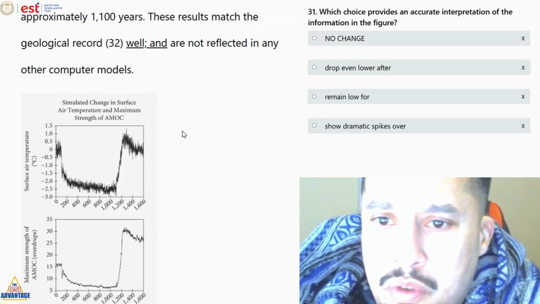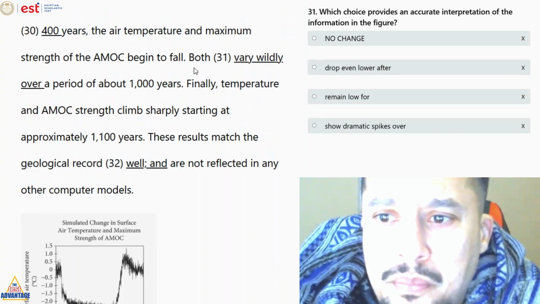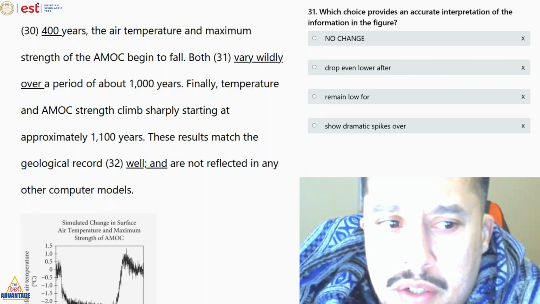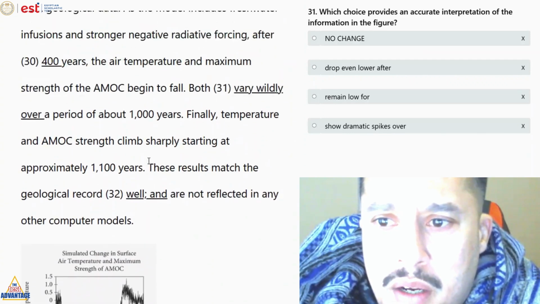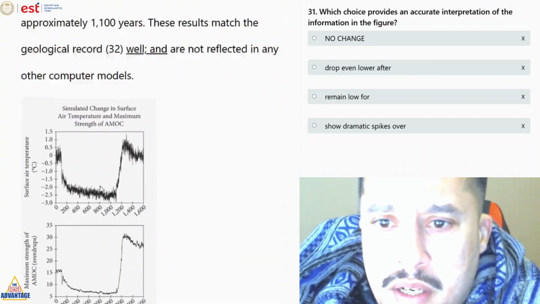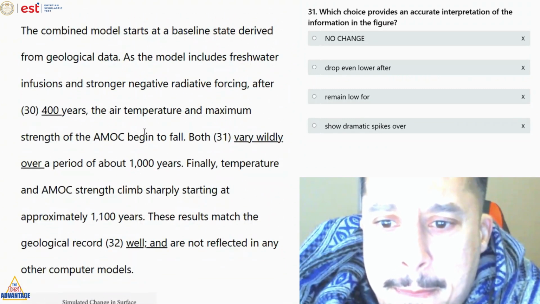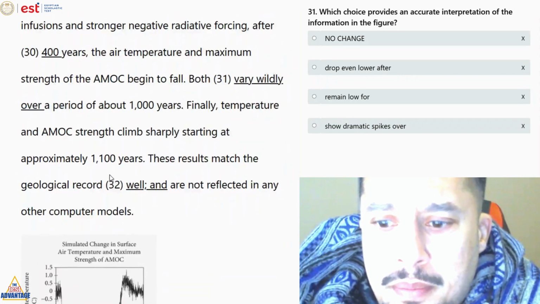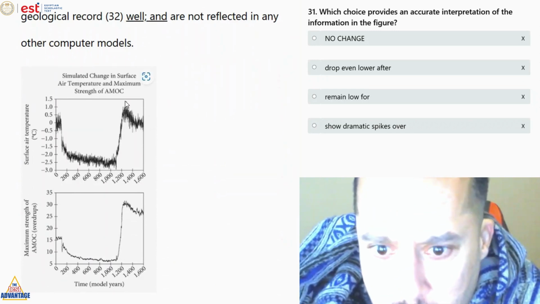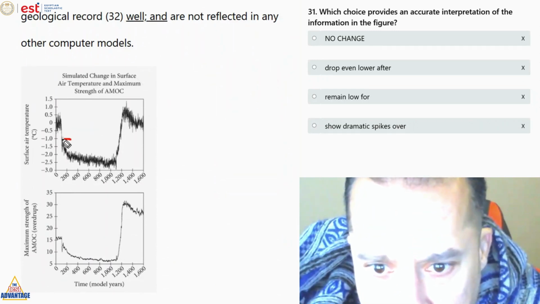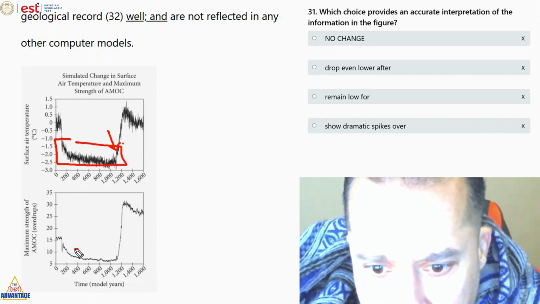Question number 31 also asks us about a graph, varying widely over a period of about 1,000 years. Okay, so I guess let's see here. Are we talking about AMOC again? So after it falls, up until 1200 it rises again, the same thing here.